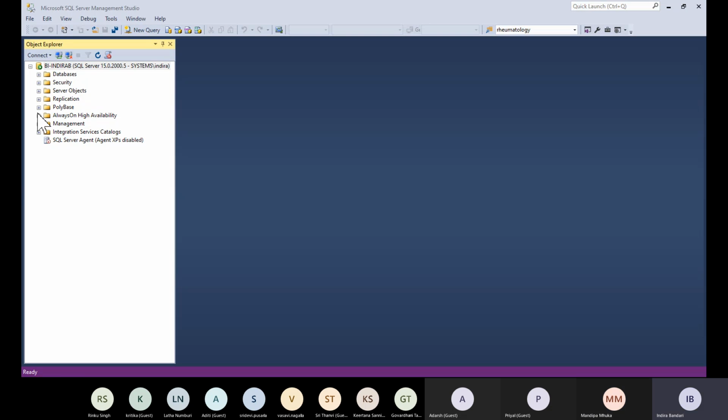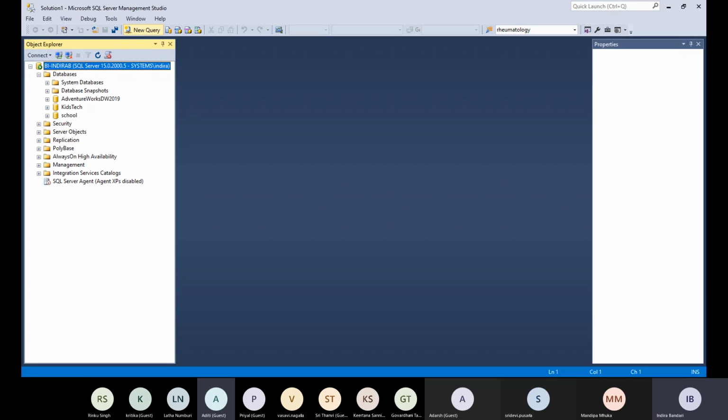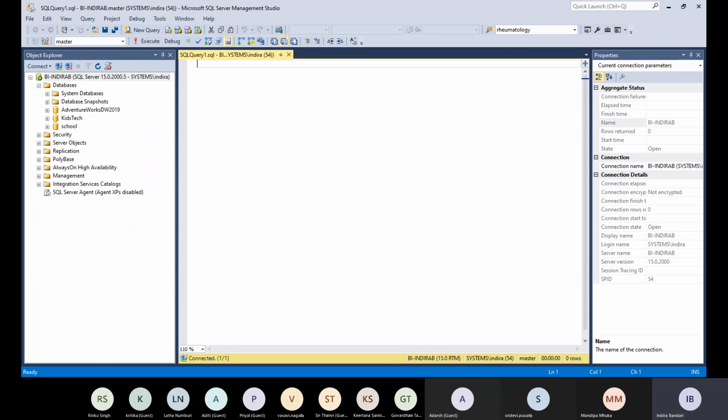The first step is, because we are importing into a new database, we need to create a database. How can we create a database? We press new query. New query, yes, very good. And then we write create database. And what shall we give as the name? I think we will give the name student data.